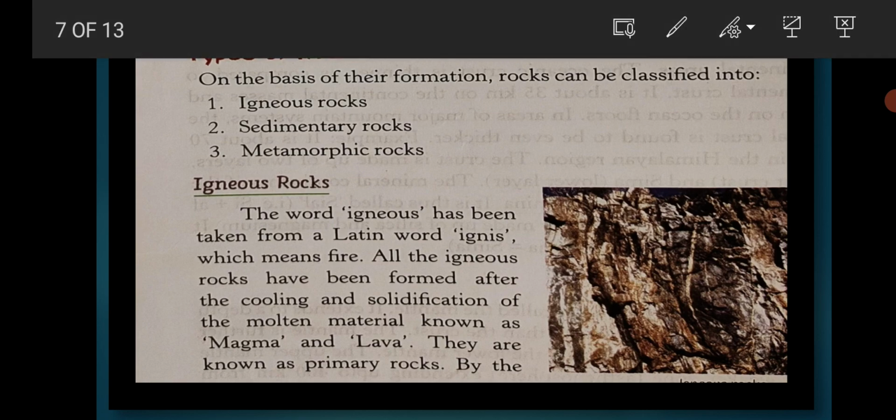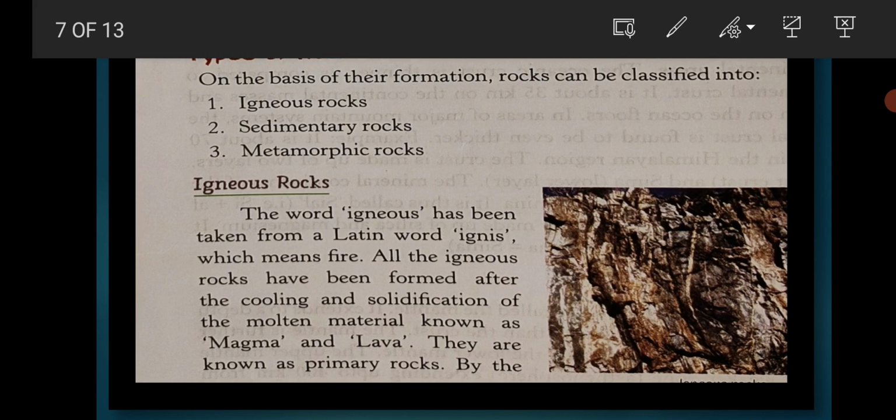By the internal pressure and heat, the rocks inside the earth get melted into liquid form, which is pushed further towards the surface, where it cools down and gets solidified, thereby making up the crust. So how does it happen? By the internal pressure and heat, the rocks inside the earth get melted into liquid form, and it is pushed further towards the surface where it cools down and gets solidified, thereby making up the crust.